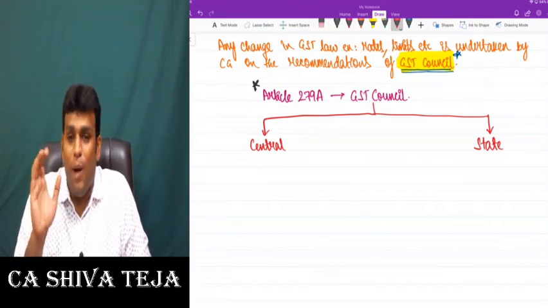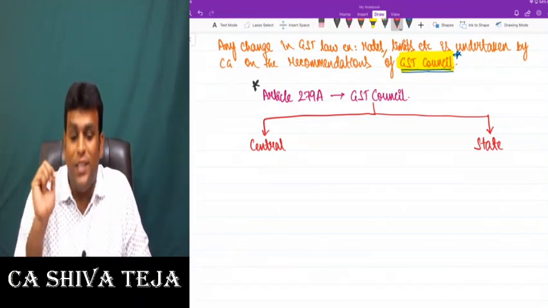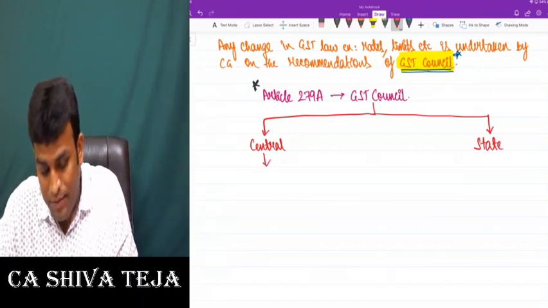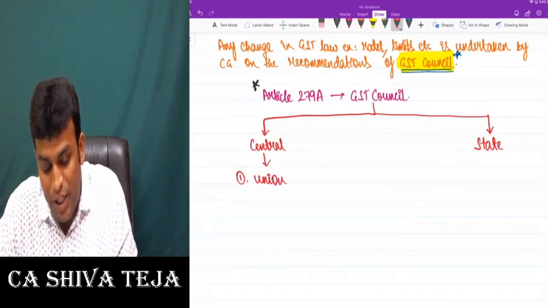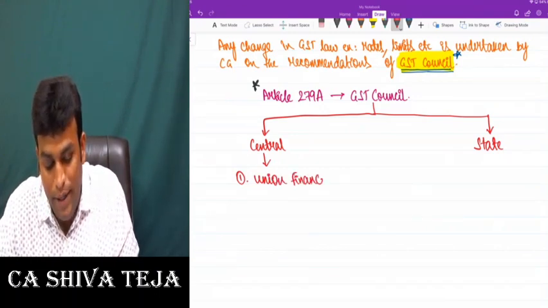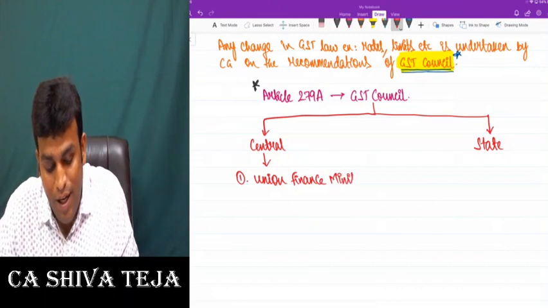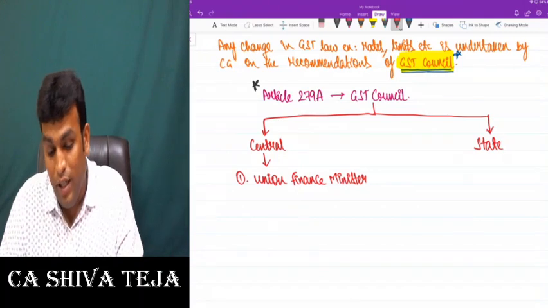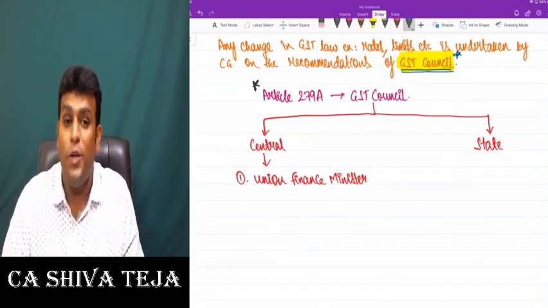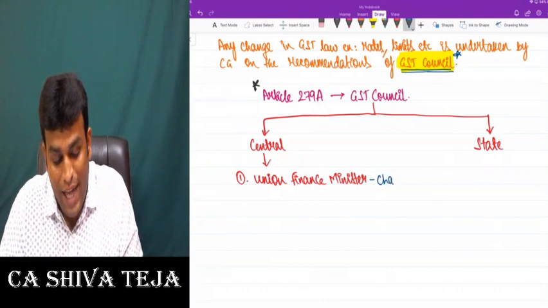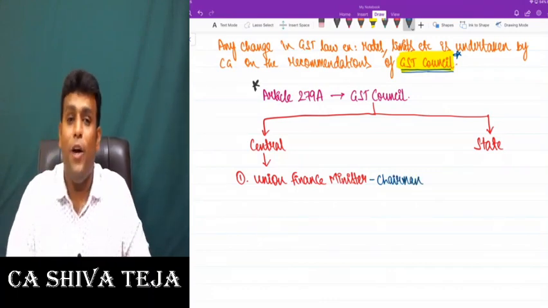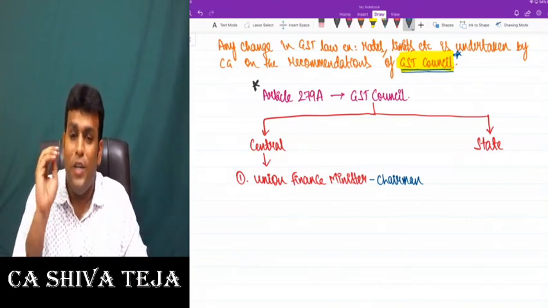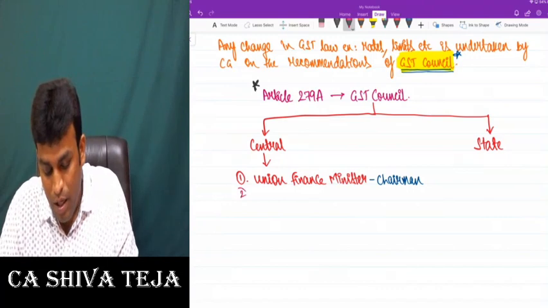Getting clarity, friends? Who are there from the side of central? From the central side, my dear friends, there are two members. Number one, Union Finance Minister, nothing but our Madam Ji, Nirmala Sitharaman Ji. I think most of you know this, but still it's my duty to tell: Union Finance Minister will act as Chairman of GST Council.